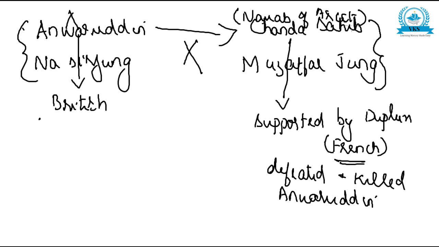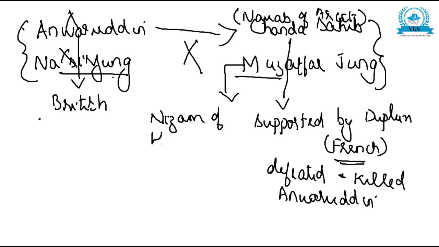Nasir Jung declared war on Muzaffar Jung with the help of the British. So now the next group was Nasir Jung and Muzaffar Jung. Nasir Jung declared war on Muzaffar Jung with the support of the British. But Nasir Jung was killed. Okay, in this fight again Nasir Jung was killed, and Muzaffar Jung was made the Nizam of Hyderabad. So both groups which were supported by the French became successful here.